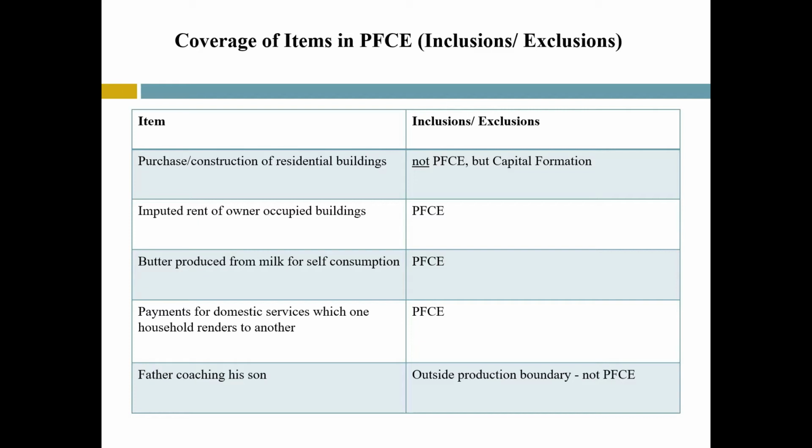For the rented dwellings, the rental paid is taken as the value of production against housing services. For owner-occupied dwellings, that is households residing in their own houses, since no rental is actually paid, the value of housing services produced is imputed and taken as the output of this activity. And this forms part of household consumption expenditure.